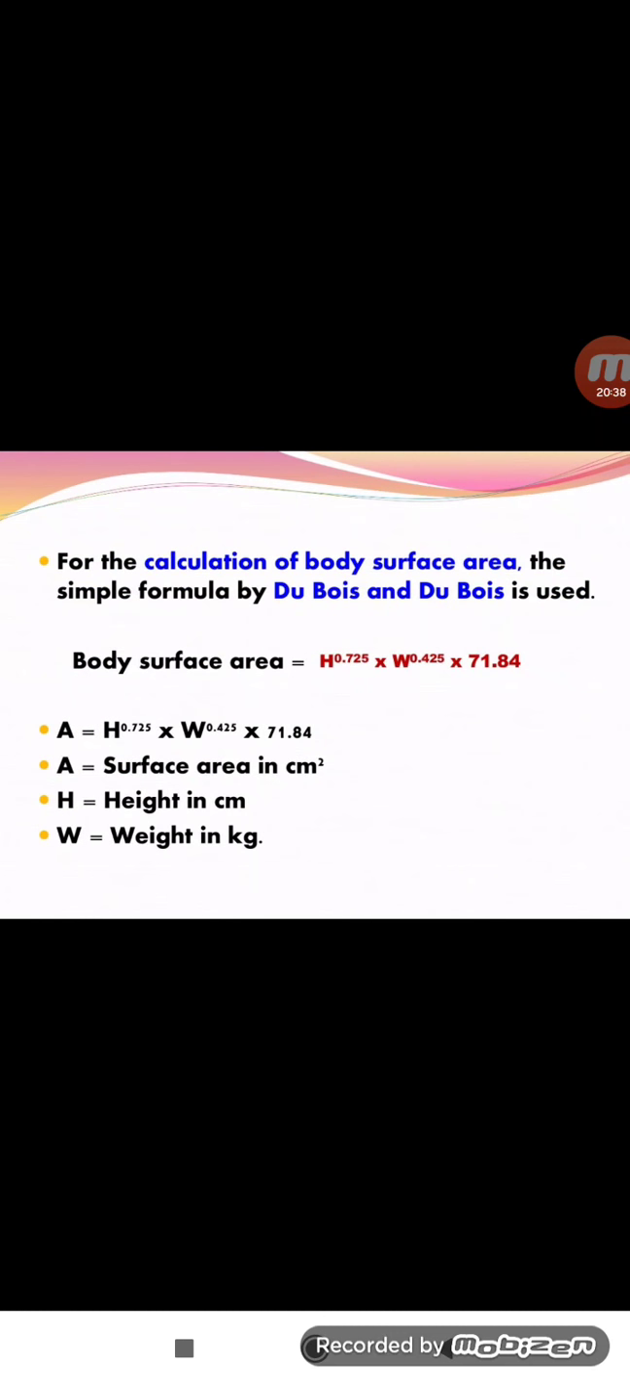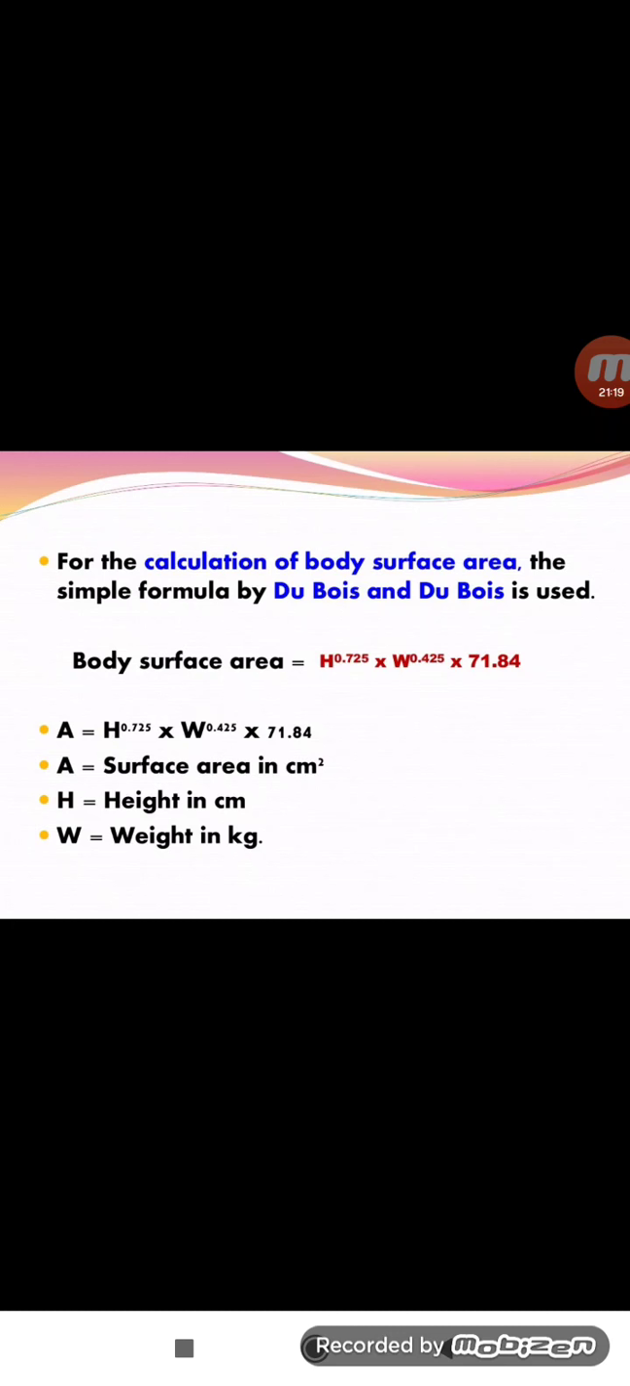The next one is the calculation of body surface area, for which the Du Bois formula is used. Body surface area is equal to H to the power of 0.725 into W to the power of 0.425 into 71.84. These are the constant values. What is A, W and H? A means surface area in square centimeters, H means height in centimeters, and W is the body weight.